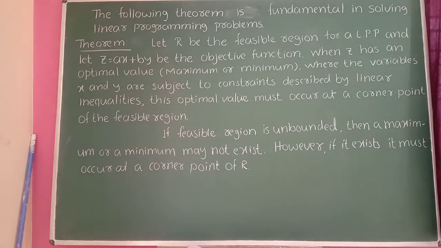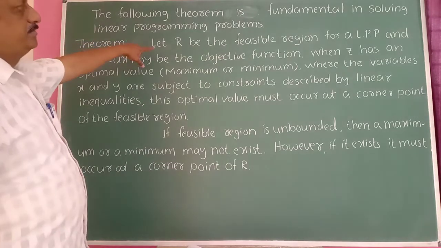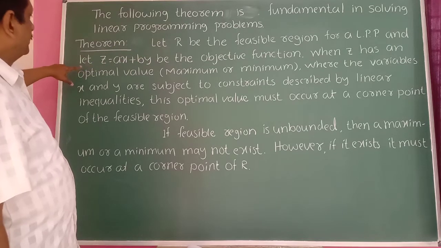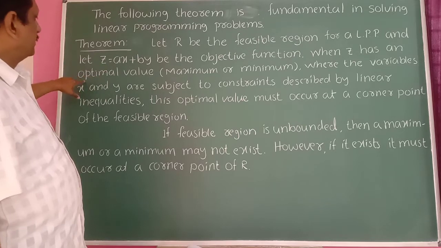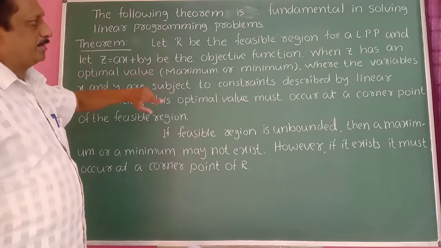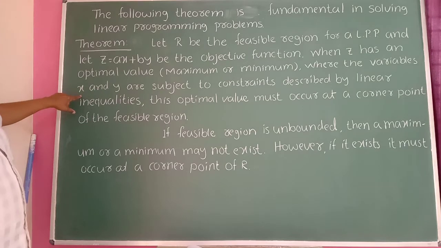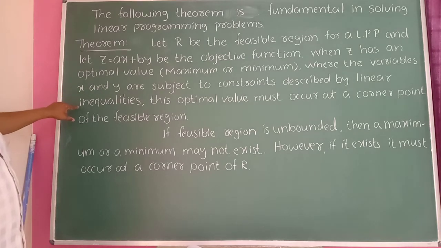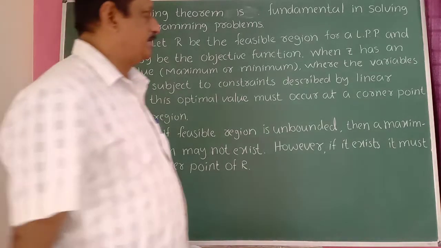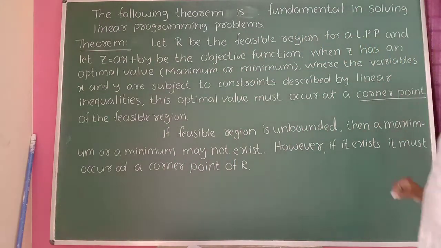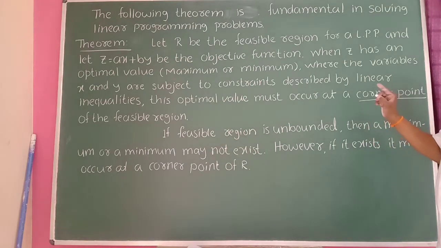The following theorem is fundamental in solving a linear programming problem. Let R be the feasible region of an LPP and z equal to ax plus by the objective function. When z has an optimal value, maximum or minimum, where the variables x and y are subject to the constraints described by linear inequalities, this optimal value must occur at a corner point of the feasible region. This is important. Therefore, the solution exists only at the corner points of the feasible region. This is the theorem.